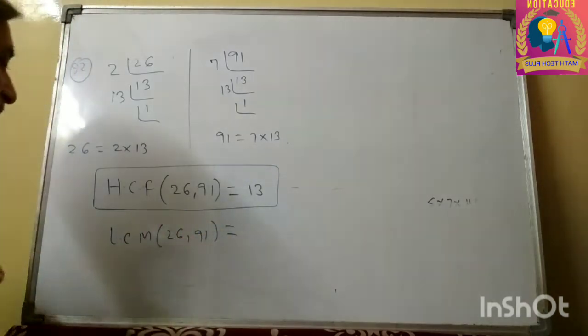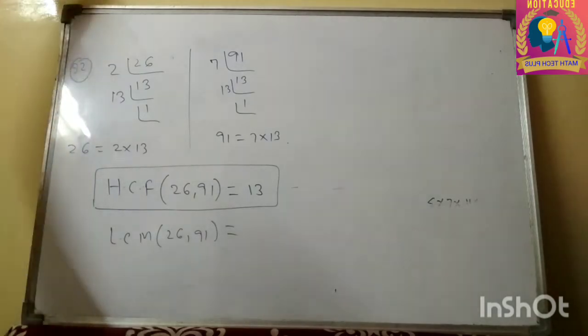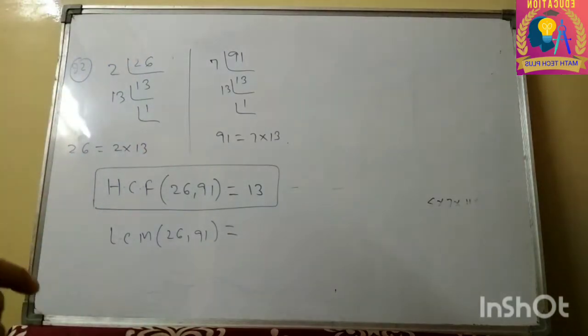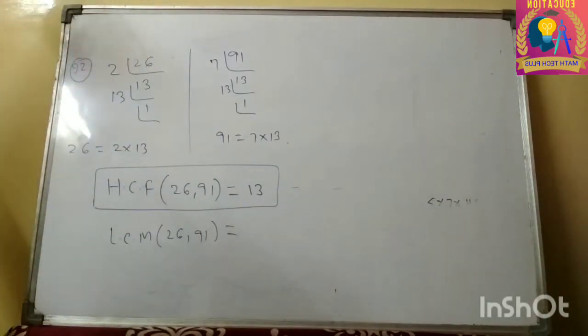So HCF is 13. Now how to find the LCM? What is the full form? Least common multiple. What is the meaning of least common multiple? Least common multiple simply means we want a number which comes in the table of both 26 as well as 91.